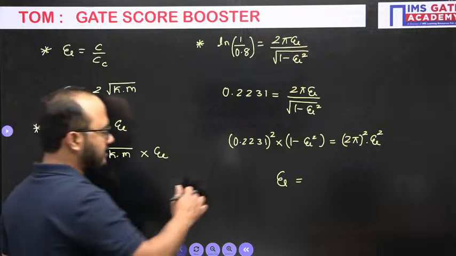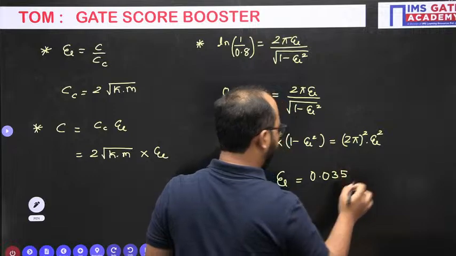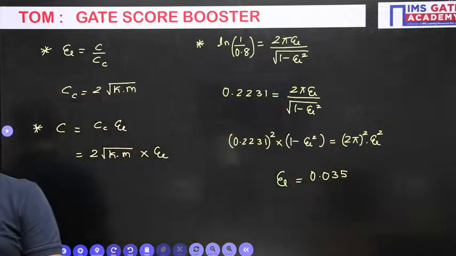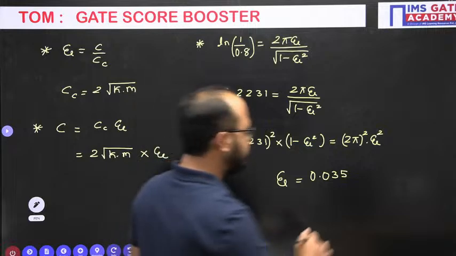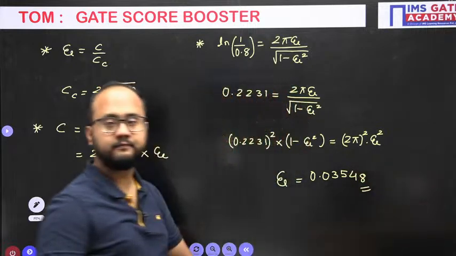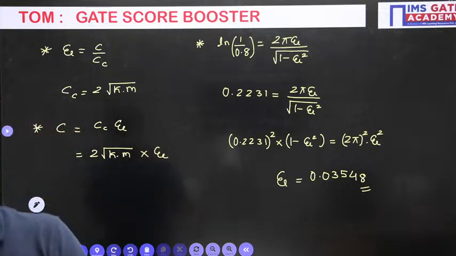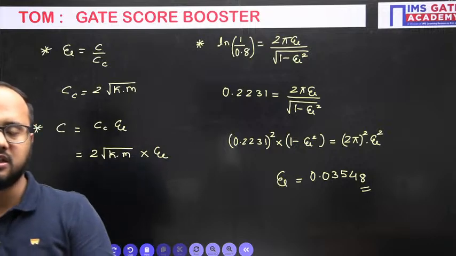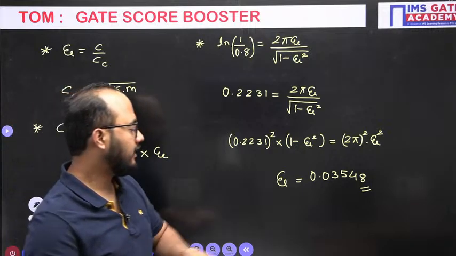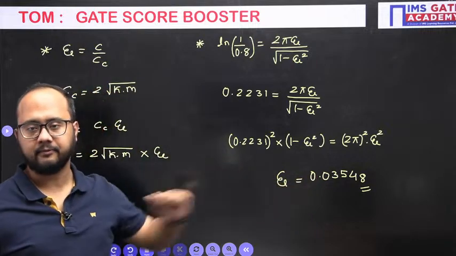So finally the answer for this one is 0.035, approximately 0.03548. Yes, this is the answer for the damping factor. Rahul Kumar, you are getting 0.78? No, just cross check your calculations, Rahul. 0.03548 will be the damping factor answer.